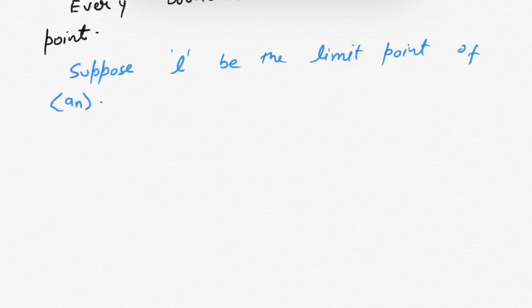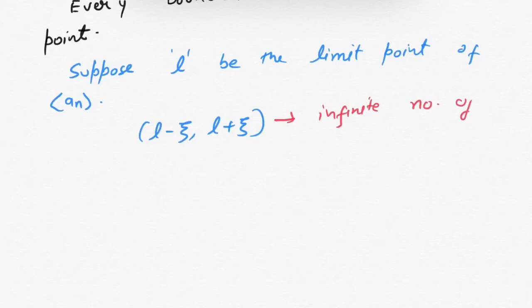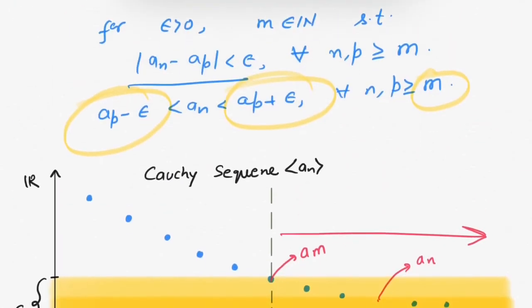Now consider some neighborhood of L minus xi, L plus xi. So in this neighborhood there should be infinite number of elements of an, and we know that after the element am, all the terms of the sequence are lying inside this range.